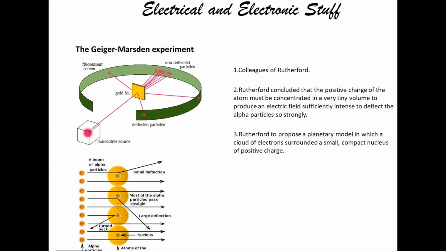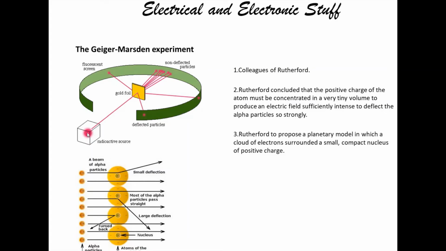Rutherford did the experiment on gold foil with a radioactive source, meaning by passing an alpha particle beam on gold foil, observed on a fluorescent screen. You can see on my screen, the green one is the fluorescent screen, the yellow one is the gold foil, and this is the radioactive source. From that, the alpha particle beam will pass on that gold foil and the observation can be seen on the screen.